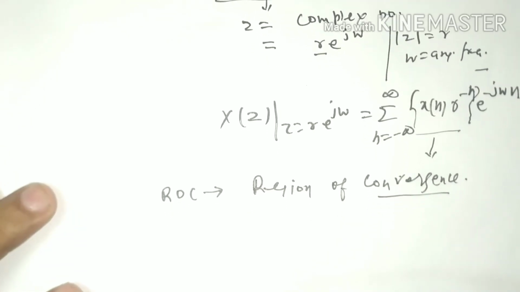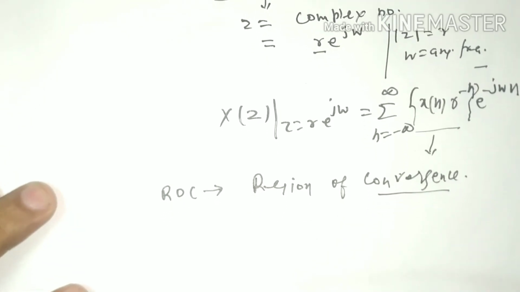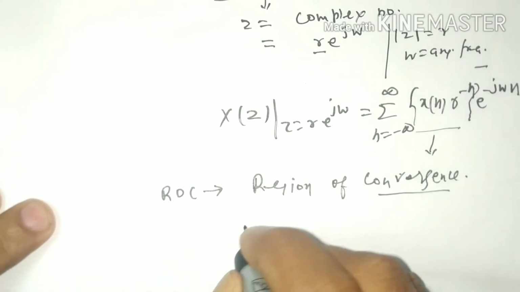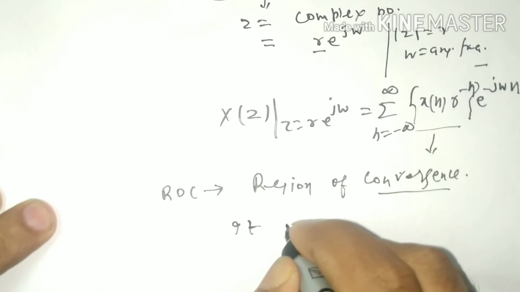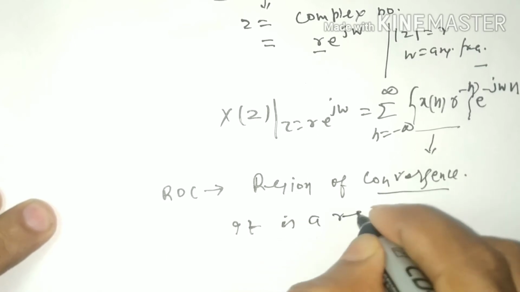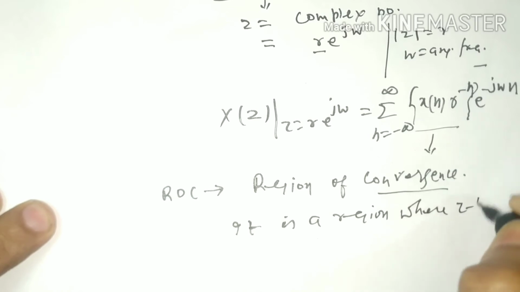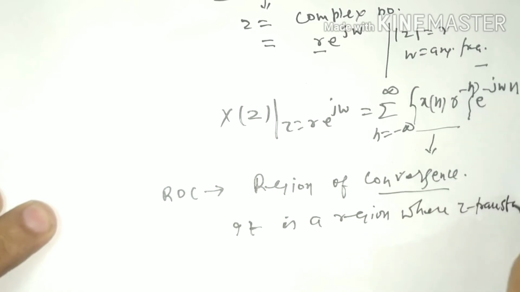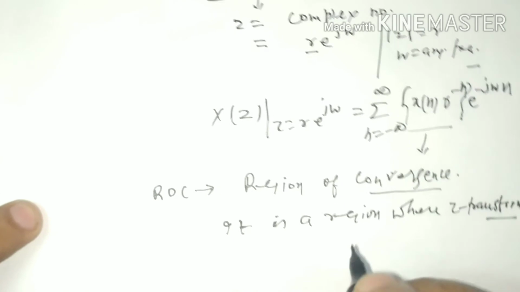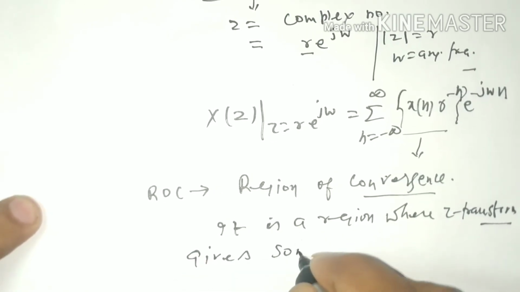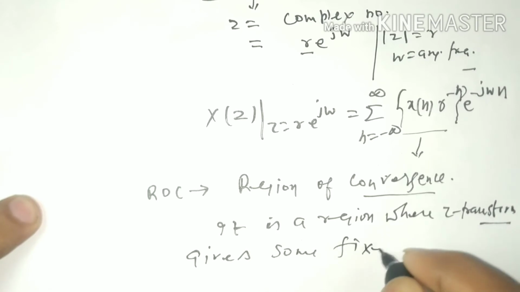How can we define ROC? ROC is a region where Z transform gives some fixed value.